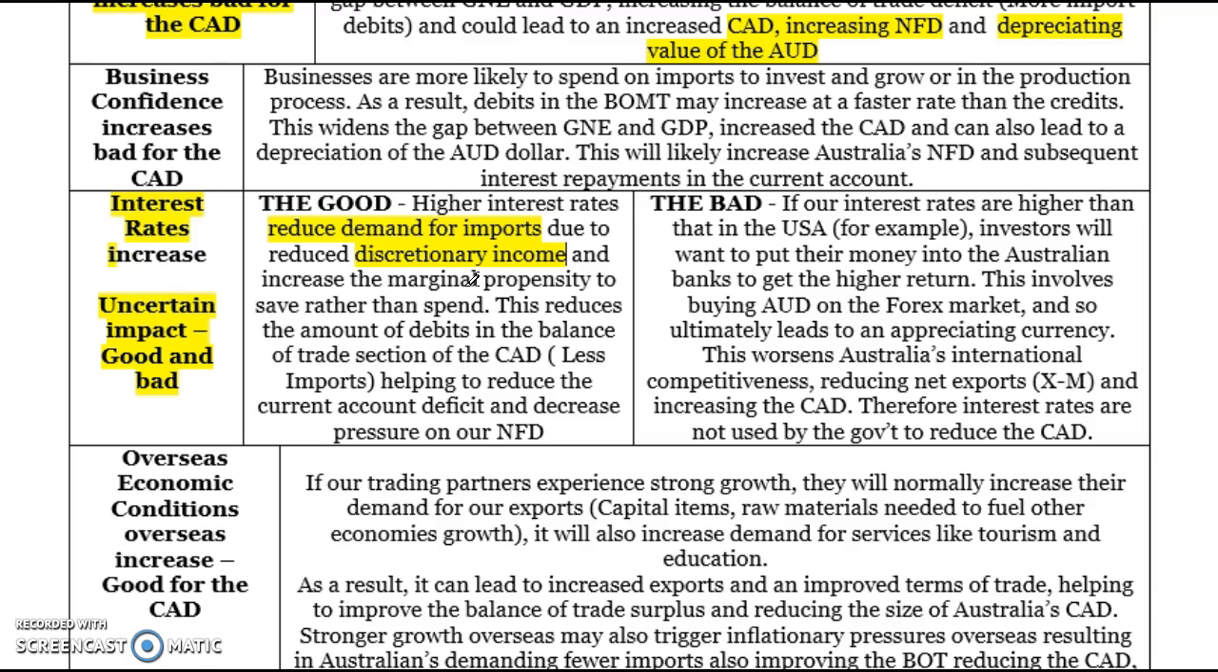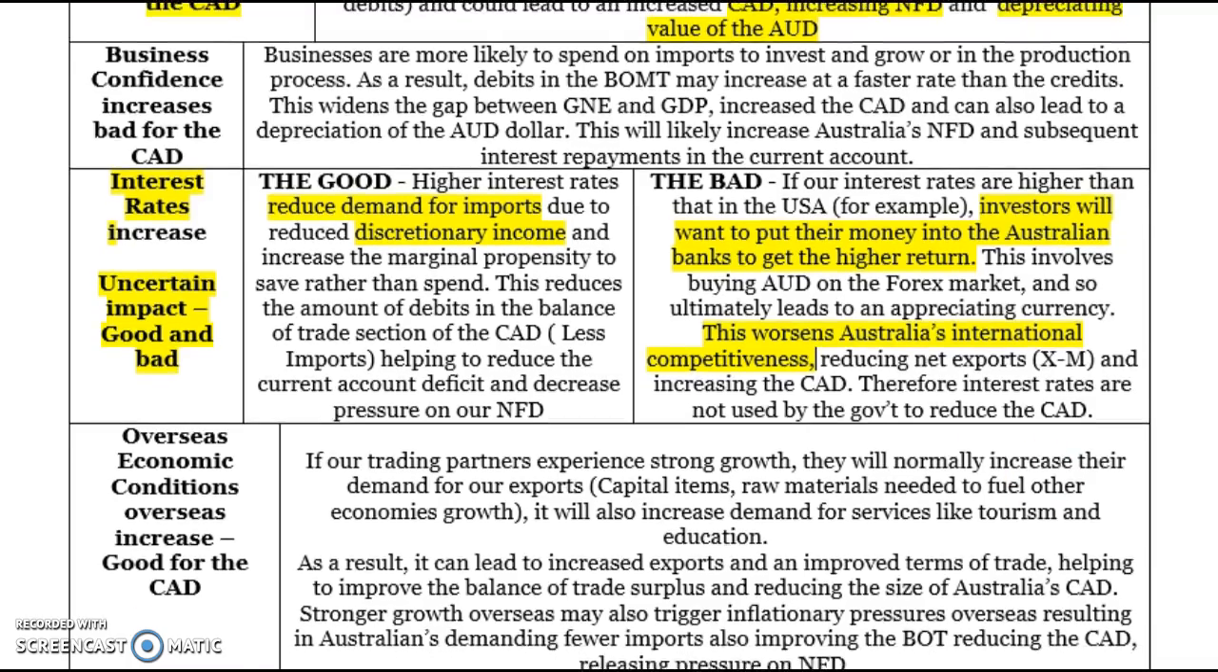But on the flip side, higher interest rates can also be bad for the CAD. The reason for that is when we have higher interest rates, investors overseas are attracted by the high returns and that attracts capital inflow. So the Australian dollar can appreciate as a result of that increase in capital inflow, and that can actually worsen Australia's international competitiveness and our net exports. So it's good because it reduces spending. It's bad because it can lead to an appreciation of the dollar. Lower interest rates are the complete opposite. It's bad because people have got more discretionary income, so they import more, but it's also good because the dollar is likely to depreciate rather than appreciate.